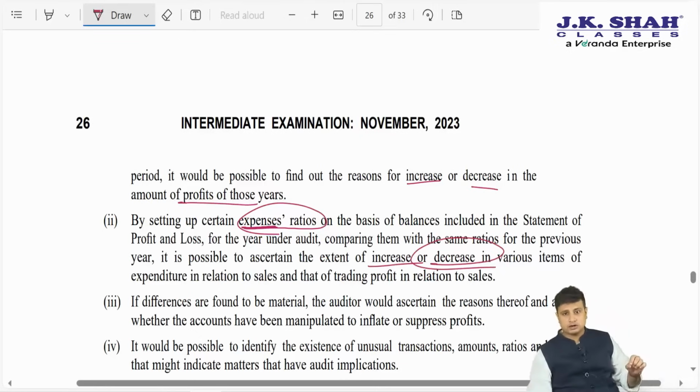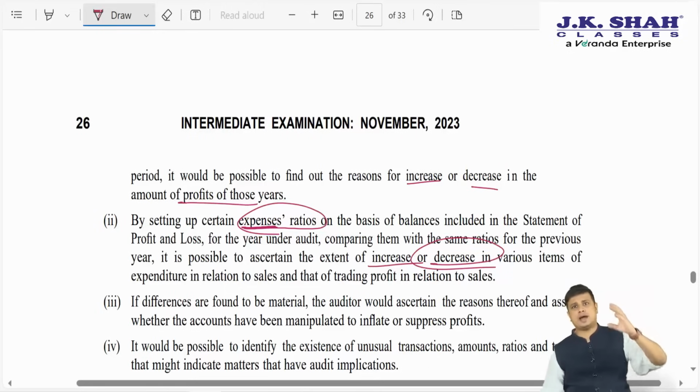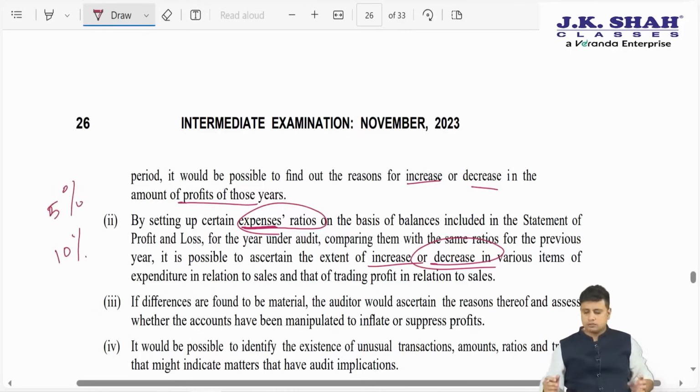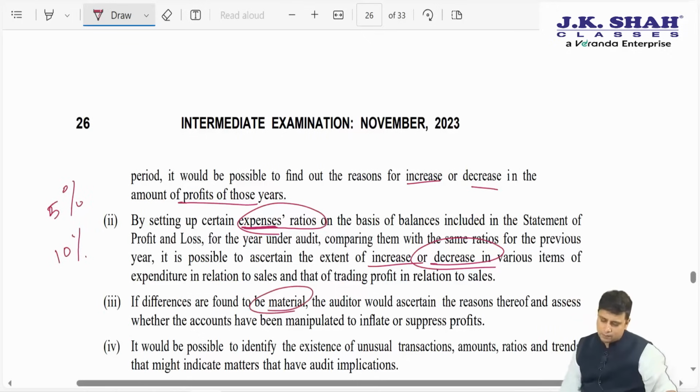What they are trying to say here is, if we set up some expense ratio, for example, let us say we set up an advertisement to sales ratio. We say what was the advertisement to sales ratio in the previous year. Let us say it was 5%. This year we see it has gone to 10%. So we need to understand why there is a change in this particular ratio. If the differences are found to be very material, the auditor would ascertain the reasons therefor. So why has there been a change? See, if there is a small change, it is okay.